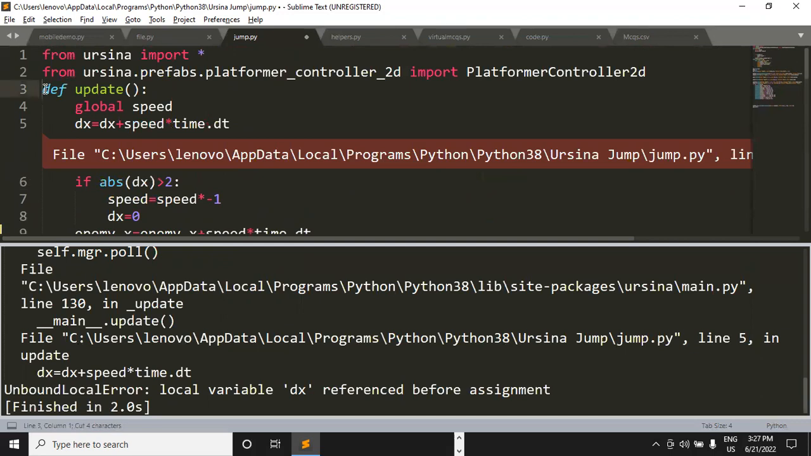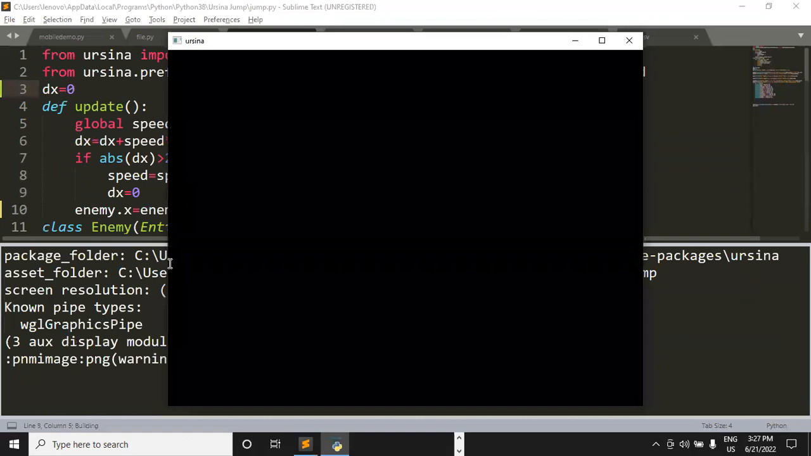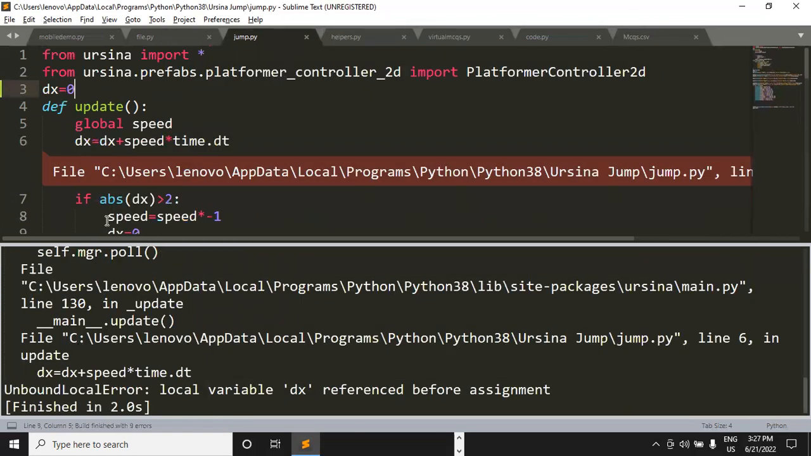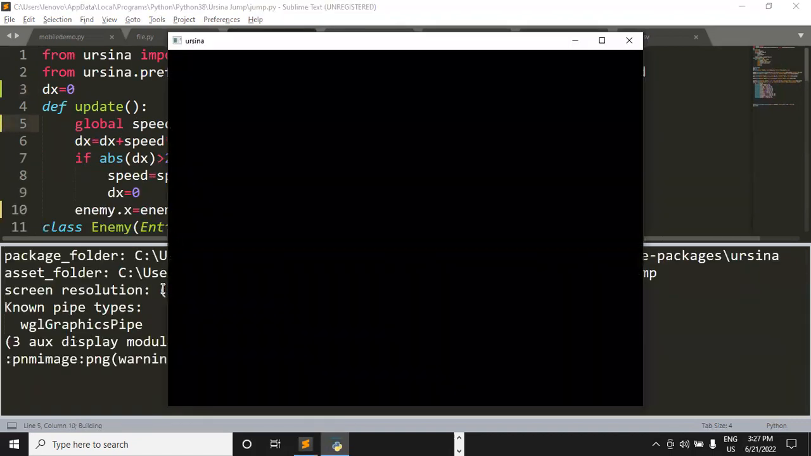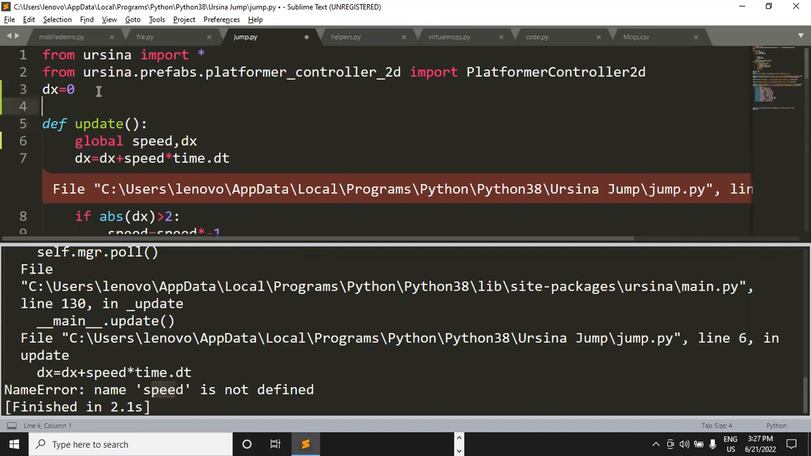If I put it before this update function, and now run the code, it is showing me an error again. Let me make it globally accessible then. Okay, name speed is not defined. So now it is saying that speed has not been defined by us anywhere in the entire code. So let's define speed also. I'm initializing it with 1.